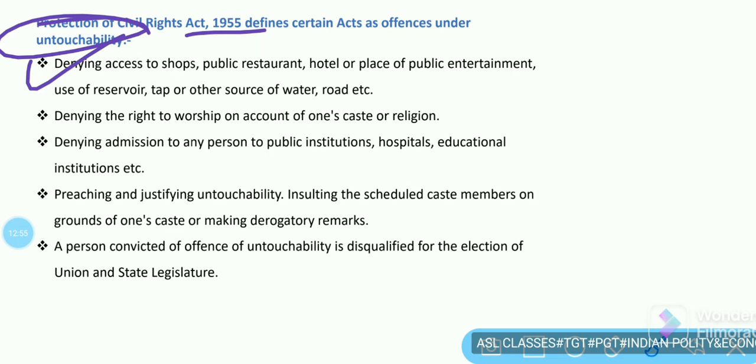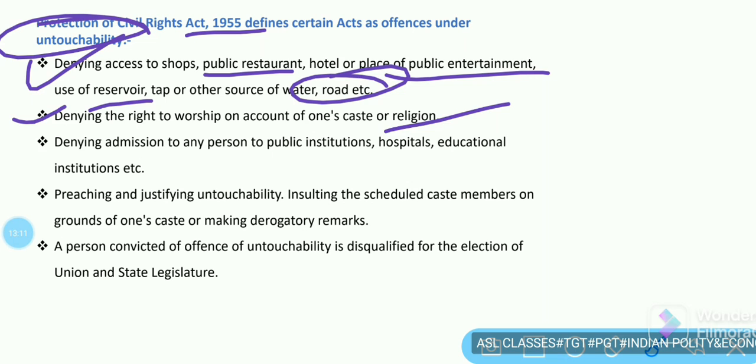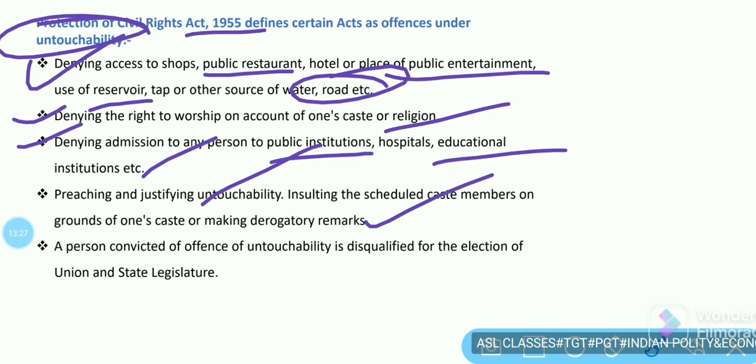The Protection of Civil Rights Act 1955 defines certain acts as offenses under untouchability. First is denying access to shops, public restaurants, hotels, places of public entertainment, use of reservoirs, taps or other sources of water, roads, etc.; denying the right to worship on account of one's caste or religion; denying admission to any person to public institutions, hospitals, educational institutions, etc.; preaching and justifying untouchability; insulting a Scheduled Caste member on grounds of one's caste or making derogatory remarks.